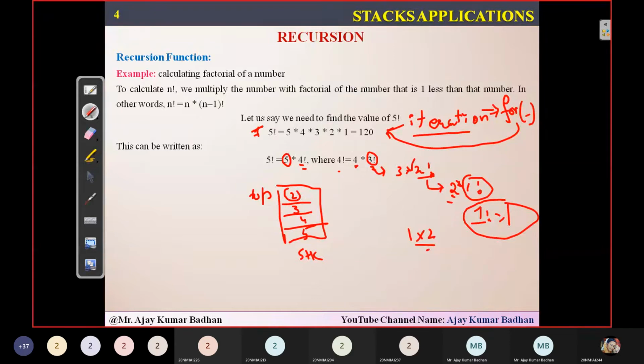So top is representing here now. So I'm going to pop this element 3 here. Now the top will be coming to this particular location. So 3 into 2, how much are you getting? 6. Now what is the element we have in the top here? 4. I'll be popping it.